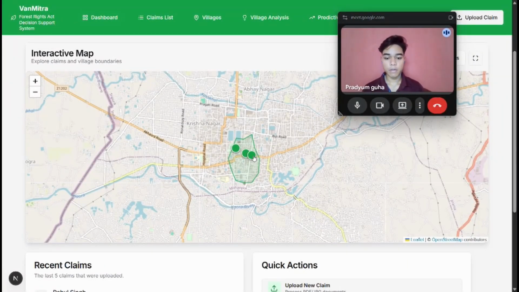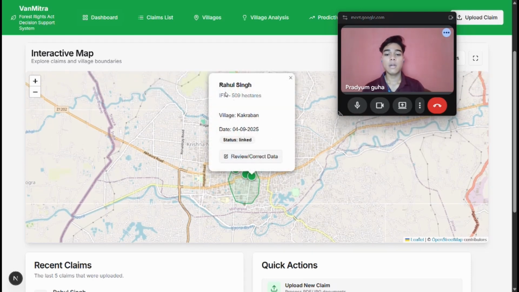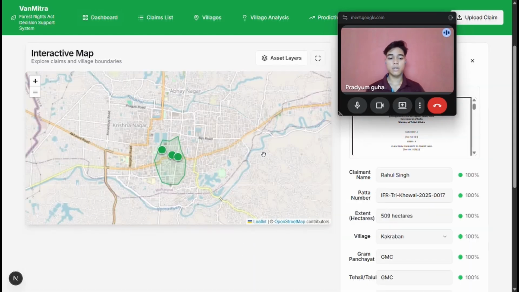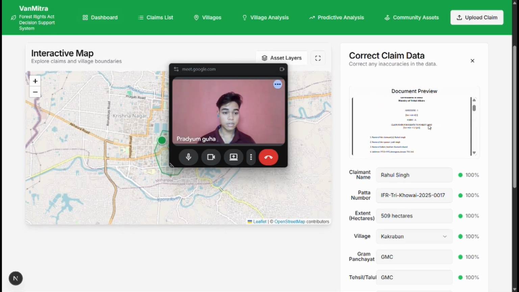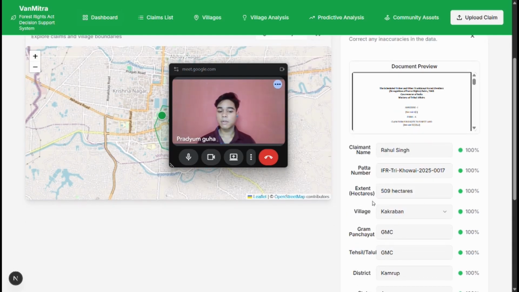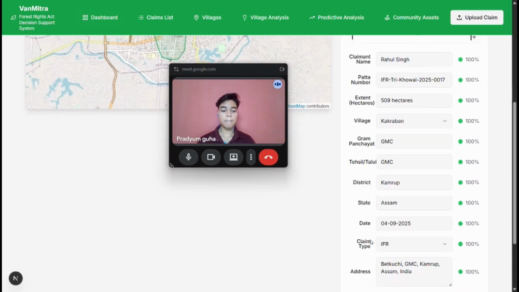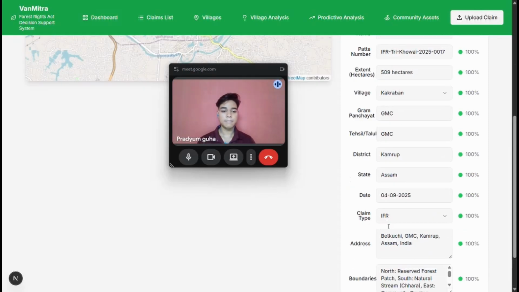And suppose we have gone for this review here, Rahul Singh, which holds 509 hectares in this village, and the date that it has been linked is 4/09/2025. Suppose we want to review this data. So here we can review it directly from here. So we can see here the document review is here, that gives you the pure data, what the claimant has filed here. This is the claimant name, patta number, the extent of land he holds, the gram panchayat, tehsil, taluka, the claim types, and whatnot.